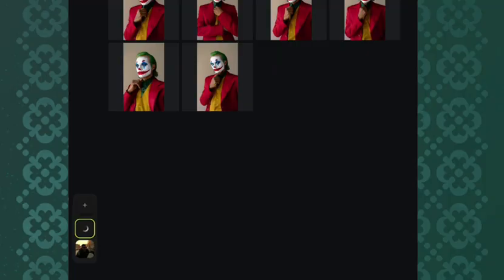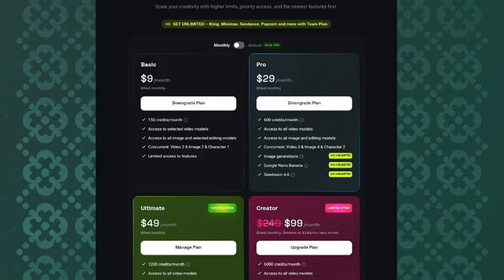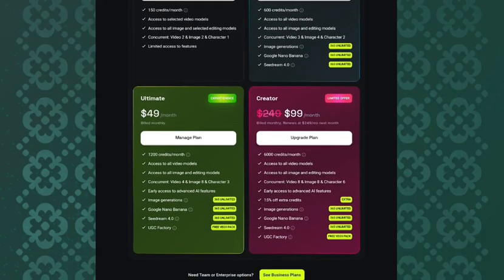I know a lot of people will be asking, how can you use this platform? All you have to do is register, and after you register, you can start using the platform for free. But if you are using it for free and it requests you to upgrade, all you have to do is click on pricing here. Let me show you the different packages. They have different packages here, which you can subscribe to, and you'll be creating your videos.